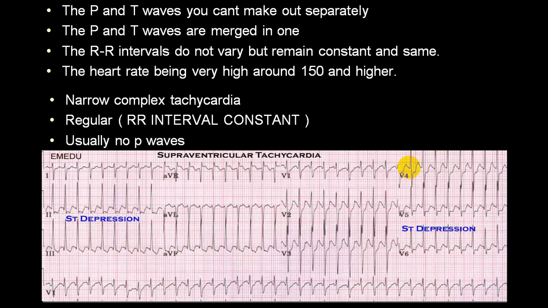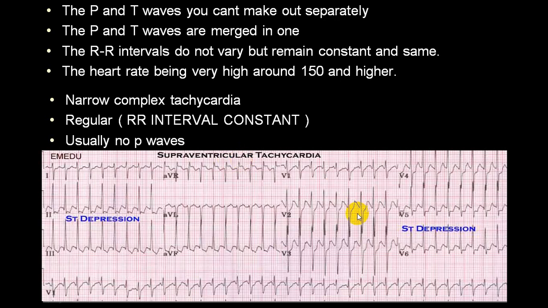Now you can see here, all QRS complexes are narrow. I can't make out the P wave at all. The rate is somewhere around 200. So again, this is like the previous one. We'll call this a supraventricular tachycardia.